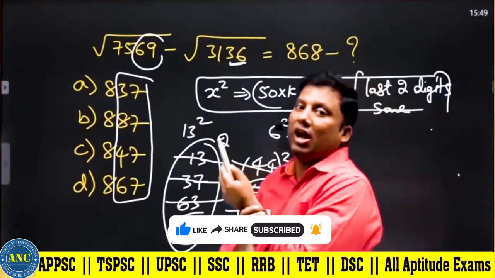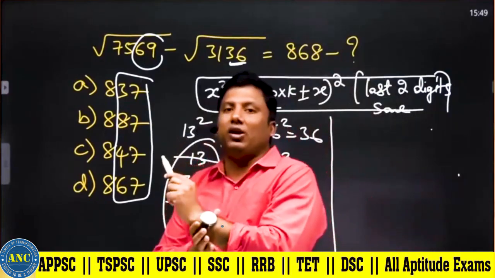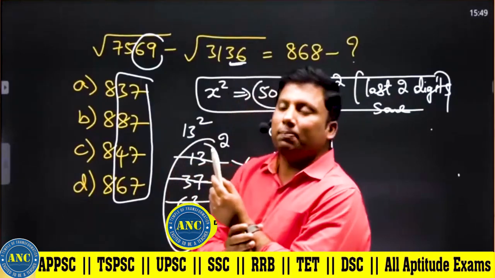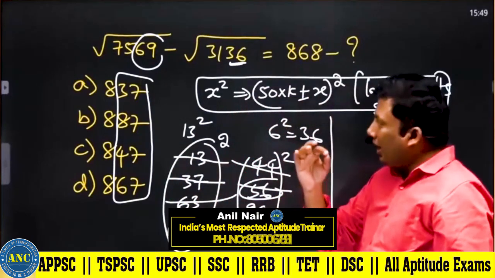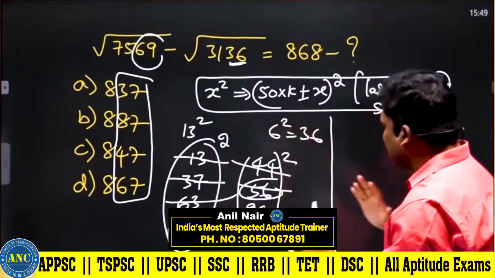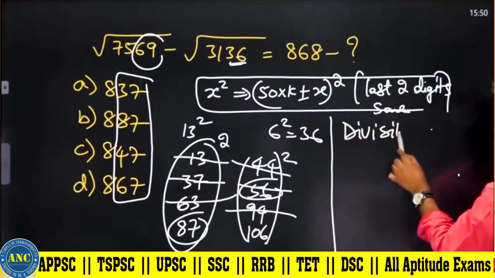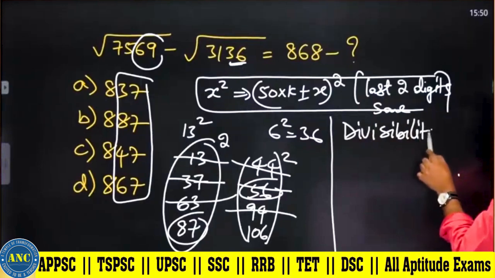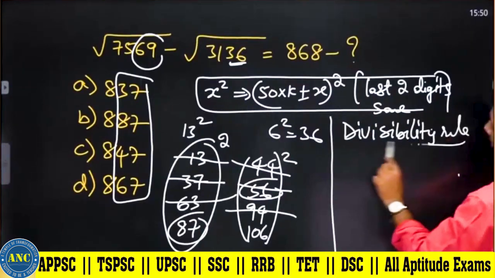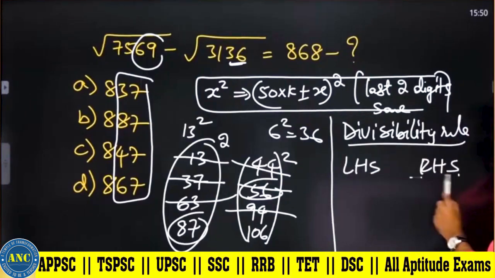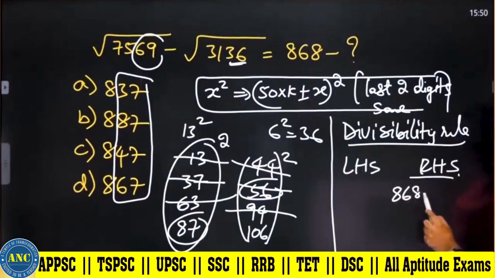There is a beautiful concept of the divisibility rule of 4. That will also help with the answer. I don't know if you are able to take that logic, but still, I will try to introduce that divisibility rule logic. Listen carefully, sir. LHS and RHS. On the RHS it is 868 minus.